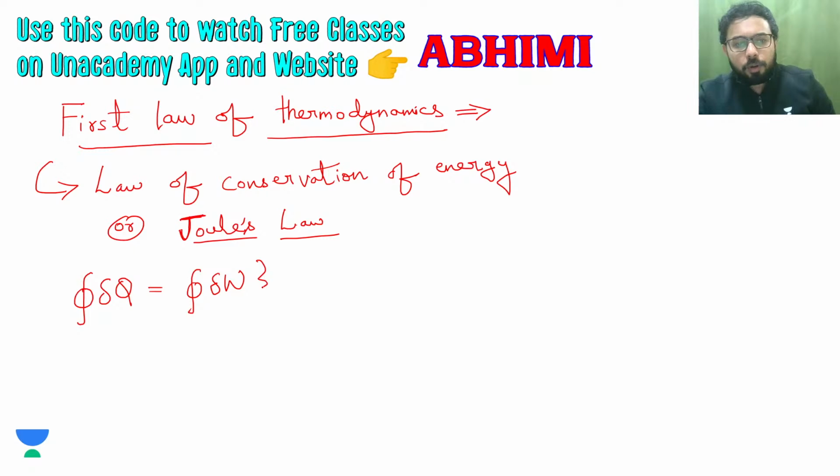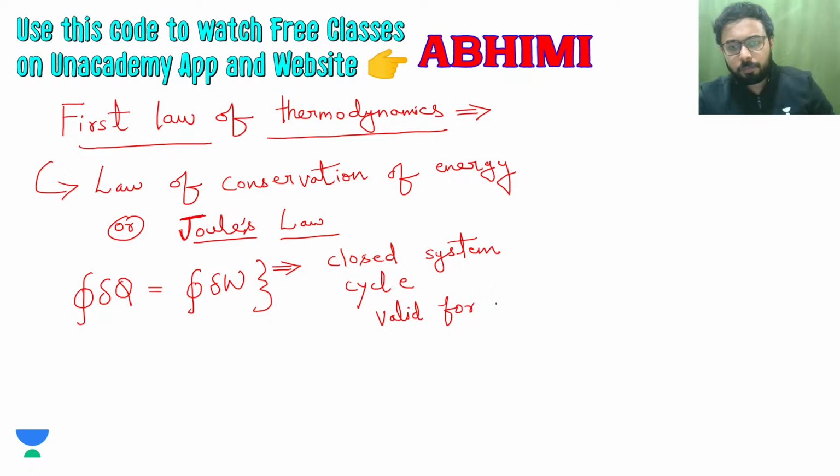So before going further in this discussion, let me write here what the assumptions are, for what system this is written. So closed system, and this is for a cycle, and this is valid for both reversible and irreversible cycles.